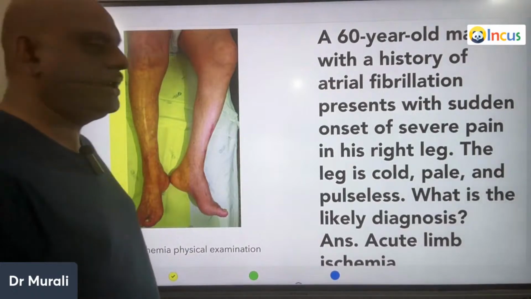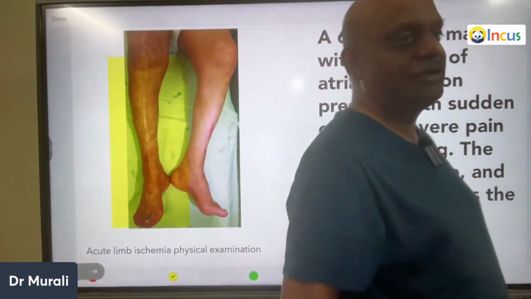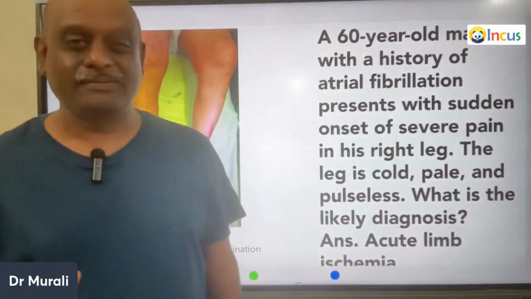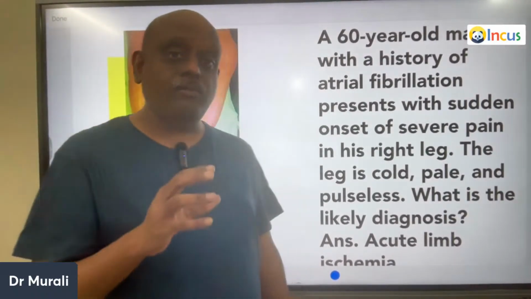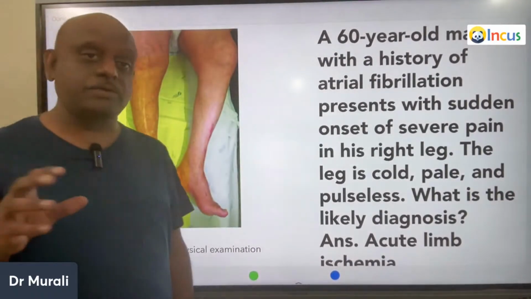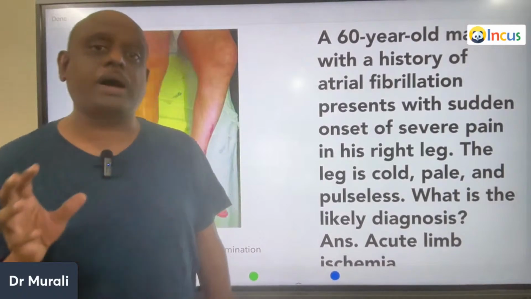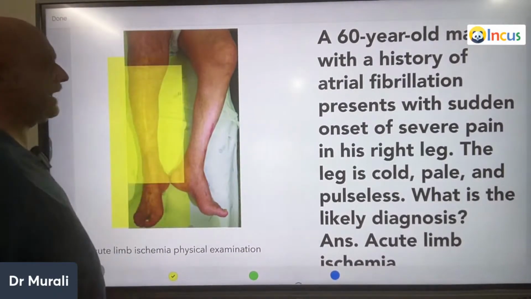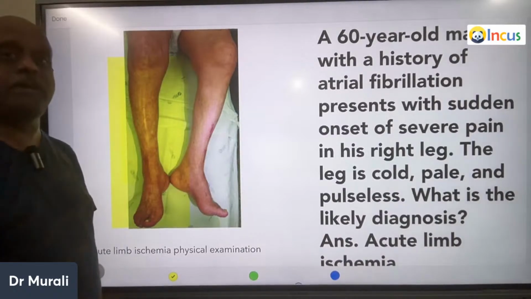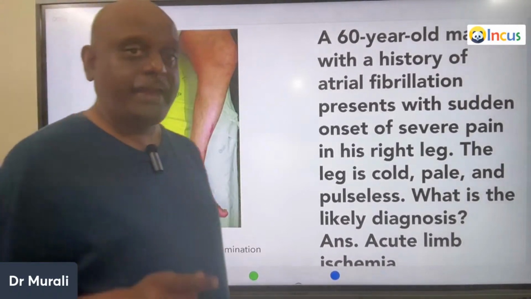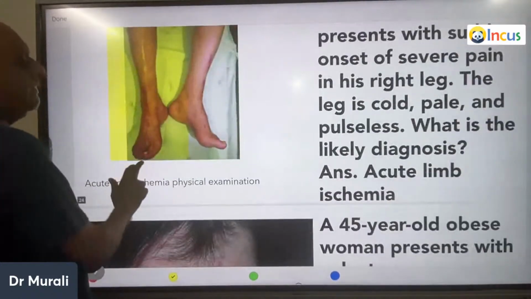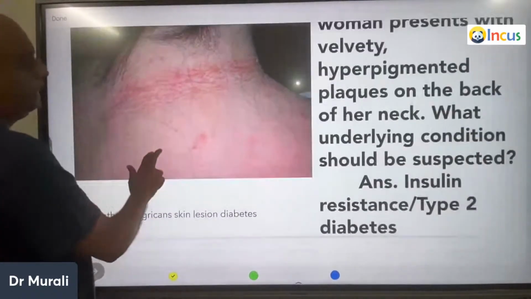Once you have atrial fibrillation, there's a great chance of embolism to happen. When that embolus travels into systemic circulation, it can lead to arterial occlusion, leading to acute limb ischemia. That's the reason always be careful in the patients who are having atrial fibrillation presenting with acute limb ischemia.